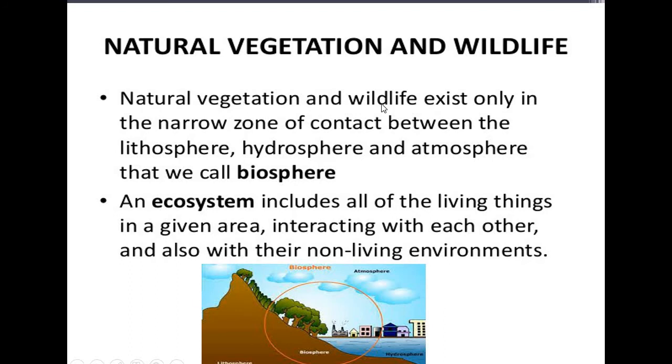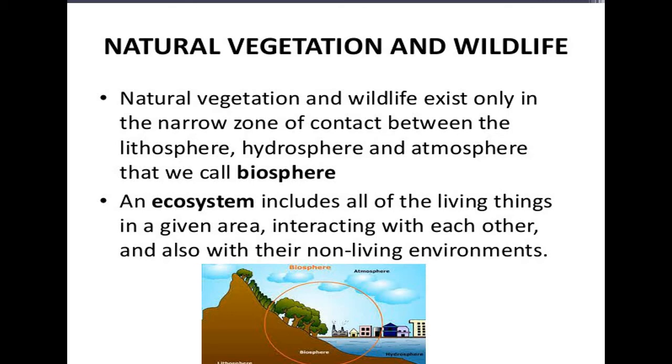Natural vegetation and wildlife exist only in the narrow zone of contact between the lithosphere, hydrosphere and atmosphere that we call biosphere. About biosphere, you must have studied in class 6 and class 7 as well. The biosphere consists of the lithosphere, the land, the hydrosphere, the water, and the atmosphere, the air.